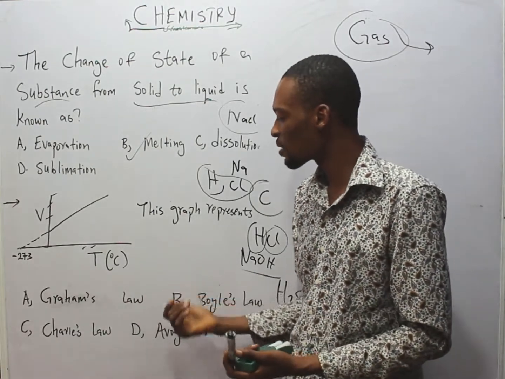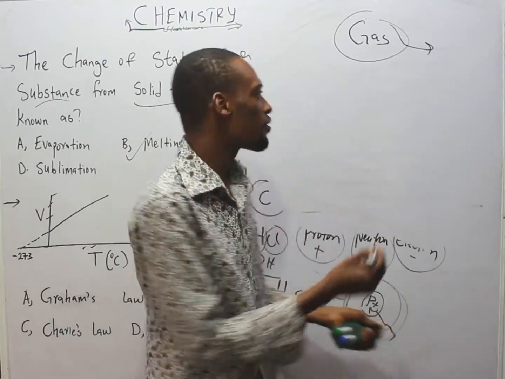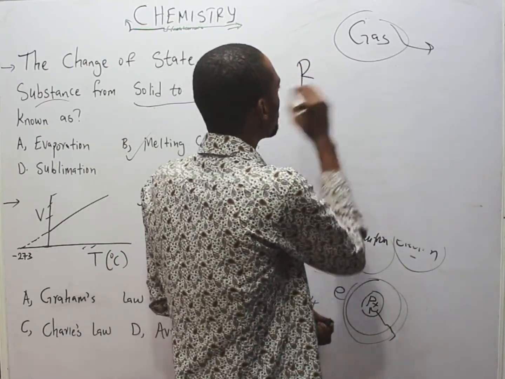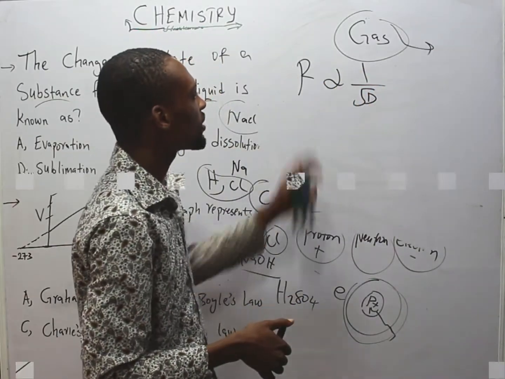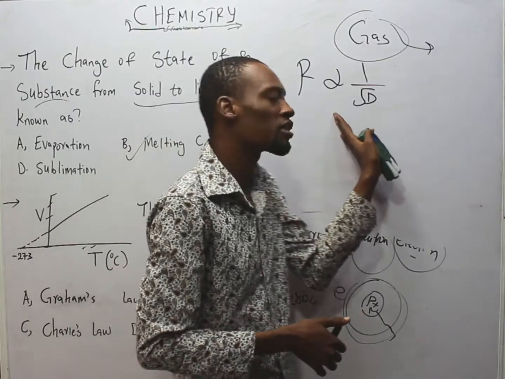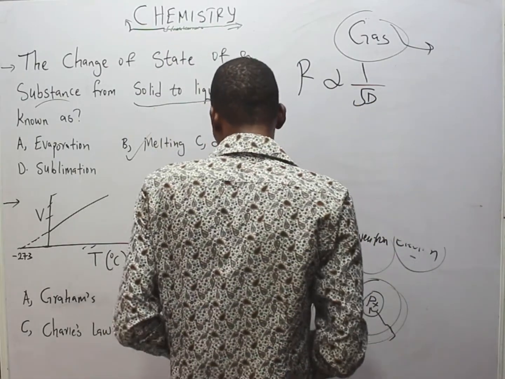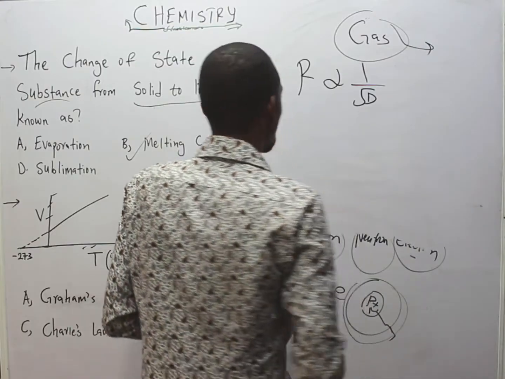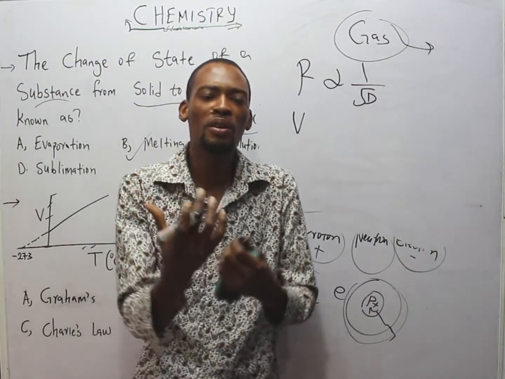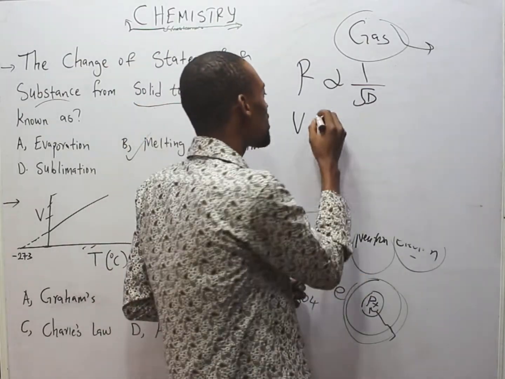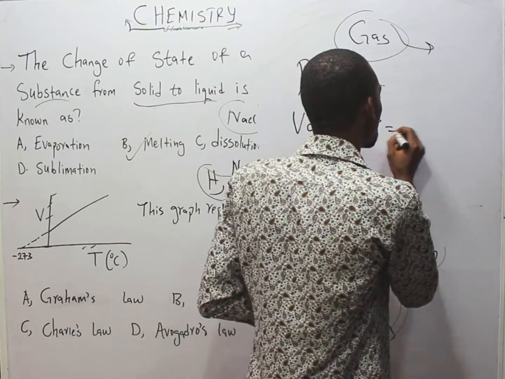Let's see. It says Graham's law. Graham's law of diffusion states that the rate of diffusion of a gas is inversely proportional to the square root of its density. While Boyle's law states that the volume of a given mass of gas is inversely proportional to its pressure, provided the temperature is constant.